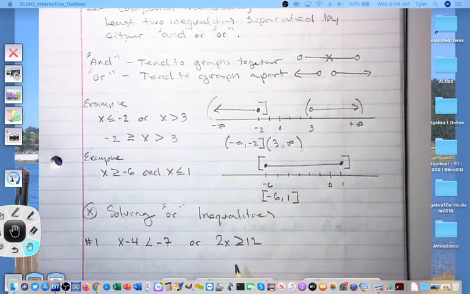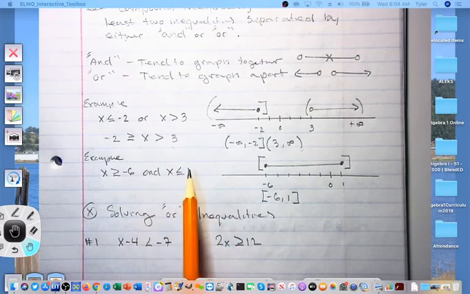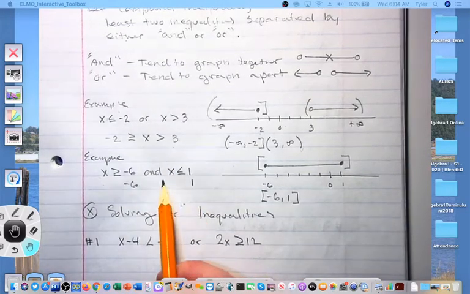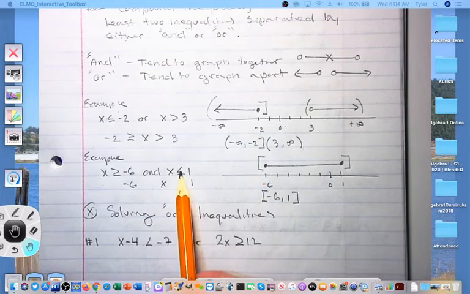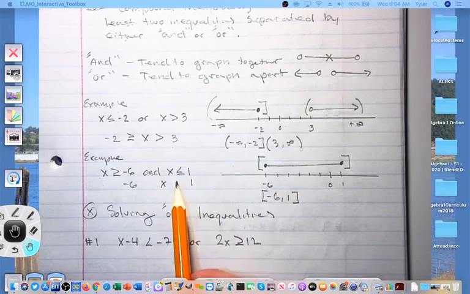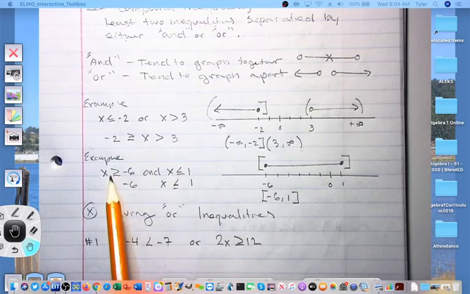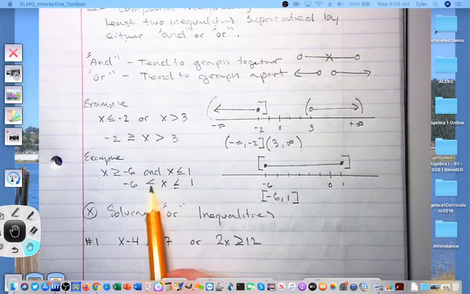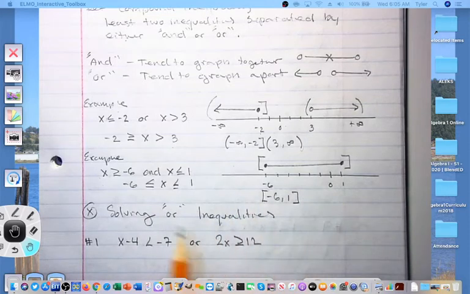brackets on both sides. If this AND inequality was written as a single compound inequality, here's how it would look. We're going to write negative 6 is further to the left on the number line and 1, x in between them. This particular inequality is going to stay the same, less than or equal to. And then this one would again need to be pancake flip-flop. This time the alligator mouth stays open towards the x. So I'm going to go ahead and make sure that that happens here. Stays open towards the x, and there it is written as a single compound inequality.